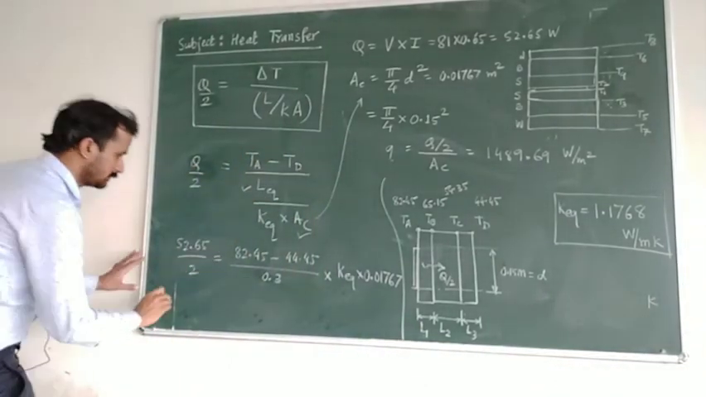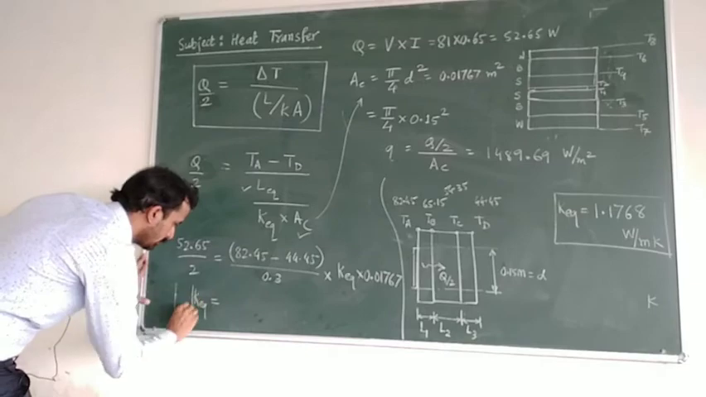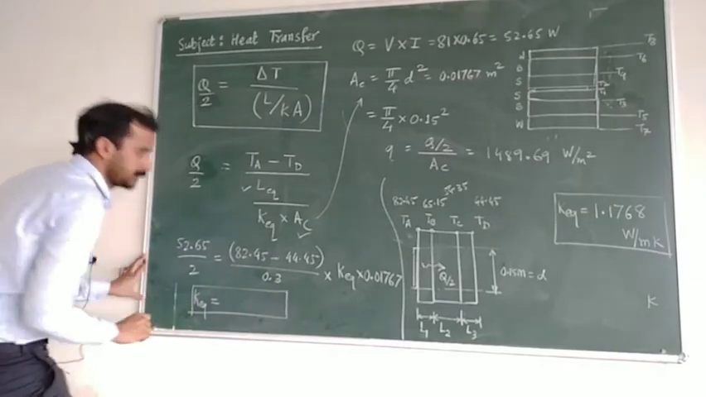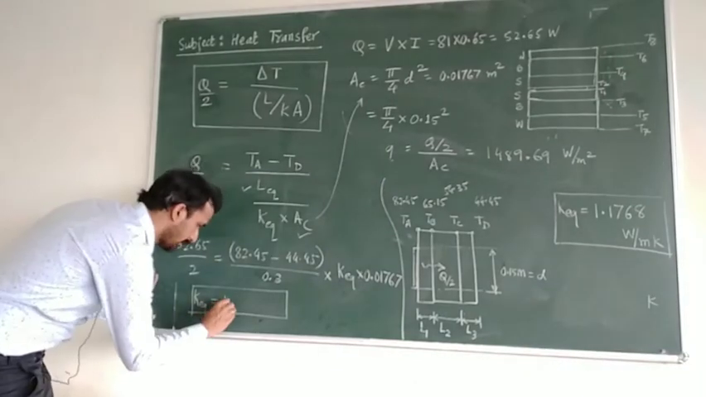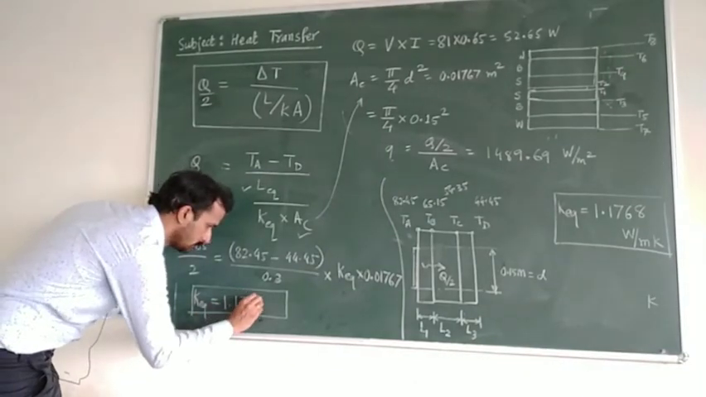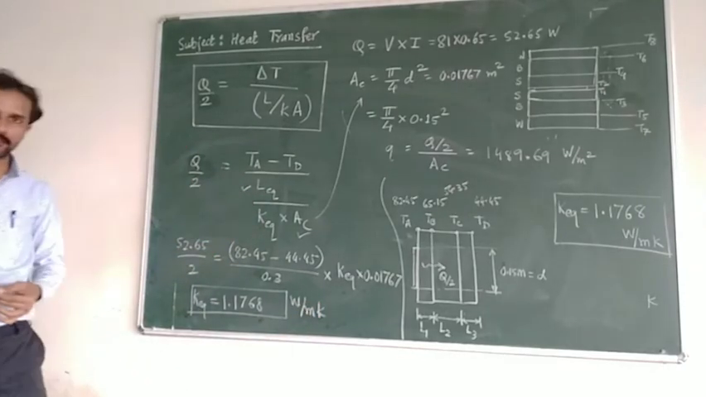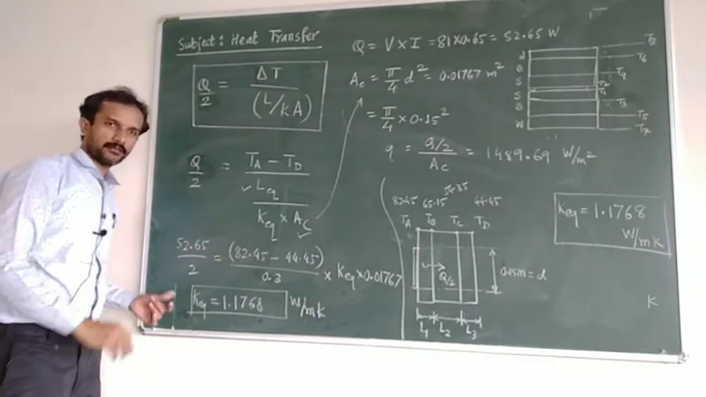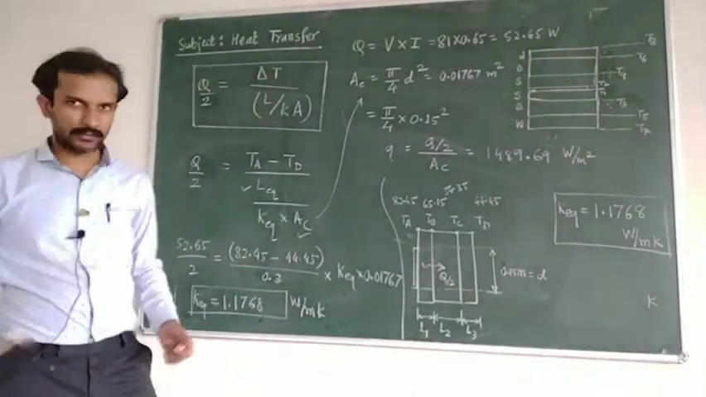So if I simplify this, you will get K equivalent as, I have already calculated this value and written here, that is 1.1768 watt per meter Kelvin. That was the objective of today's trial, to determine the equivalent thermal conductivity of the composite wall. And now this is your result.